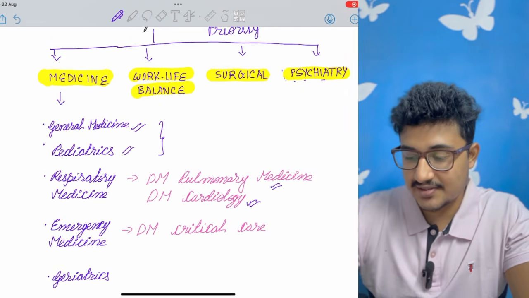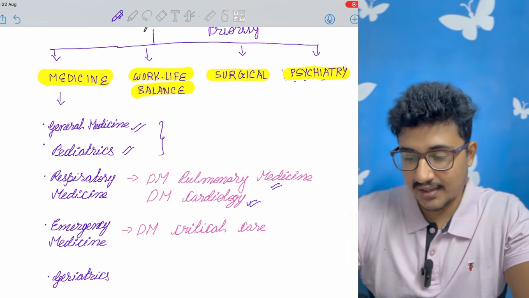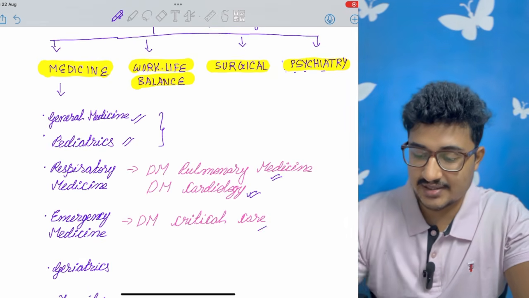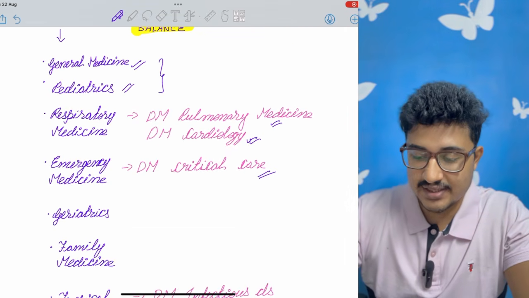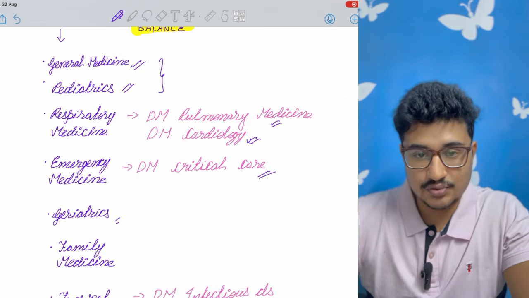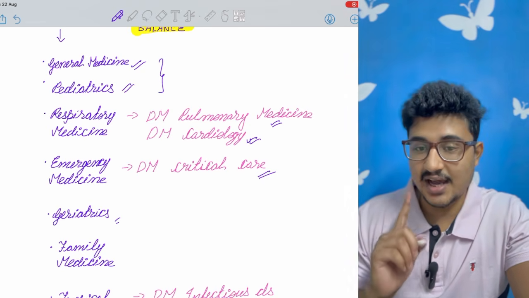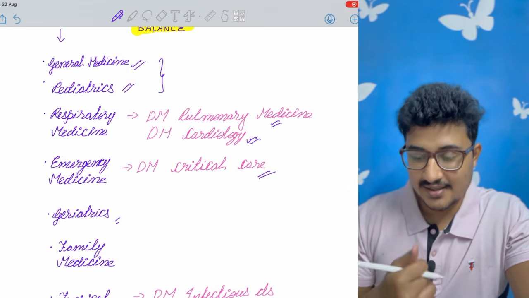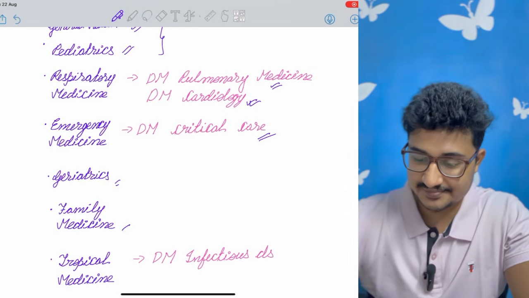After that is emergency medicine. This is also a rising branch, and for those who want the adrenaline rush, emergency medicine is very good. And you can do DM critical care after doing emergency medicine. After that is geriatrics you can go for, and geriatrics is a really emerging branch that I have explained in my previous video of highest earning medical specialty, so you can see that video after this video ends.